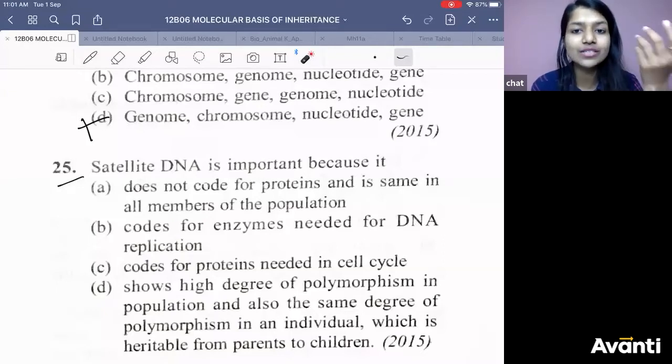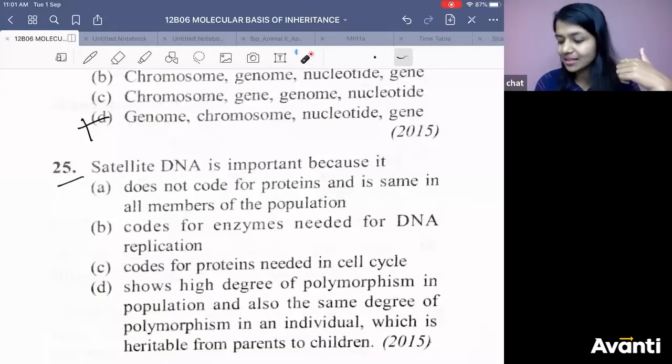So what is that which differs? What is that which is making us different? These are the things, satellite DNA. Satellite DNA makes us completely different. It is 99.9%.